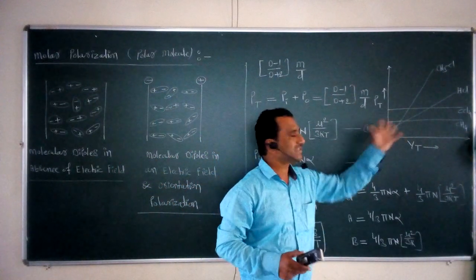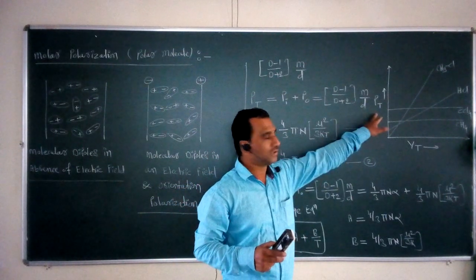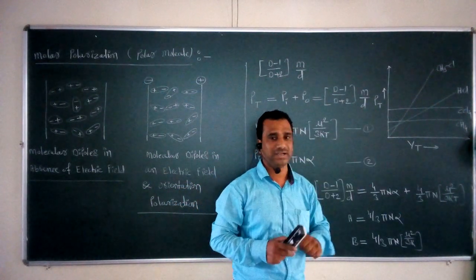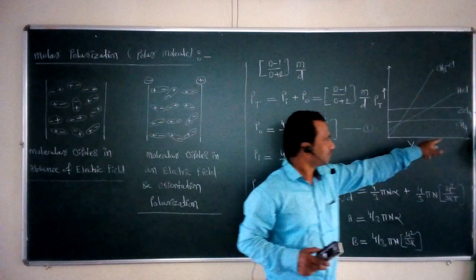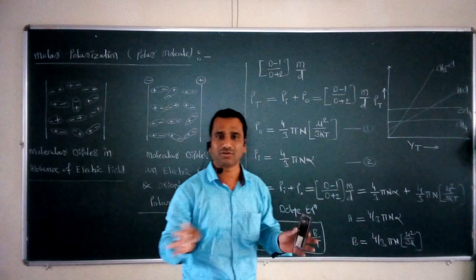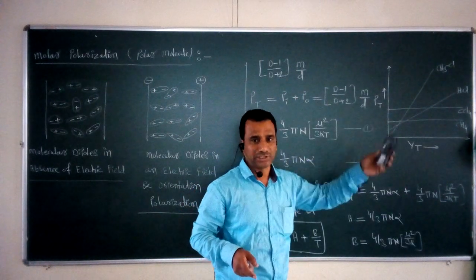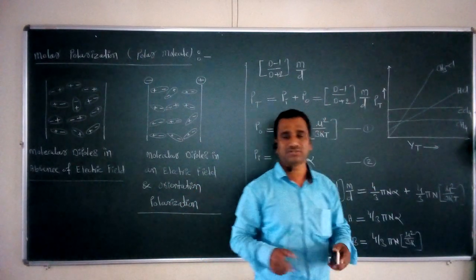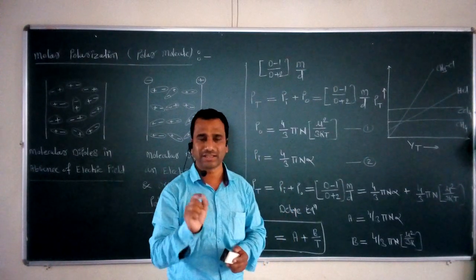This type of graphical representation is obtained if we plot such a graph. Now from this graph we can make one conclusion: if we plot the total molar polarization versus 1 upon T, the molar polarization for methane and CCl4 remains constant. So for these non-polar molecules, CH4 and CCl4, the total molar polarization remains constant.